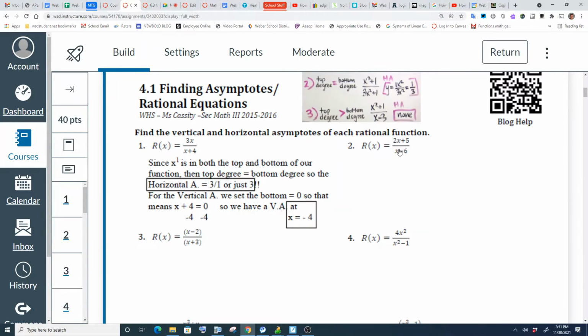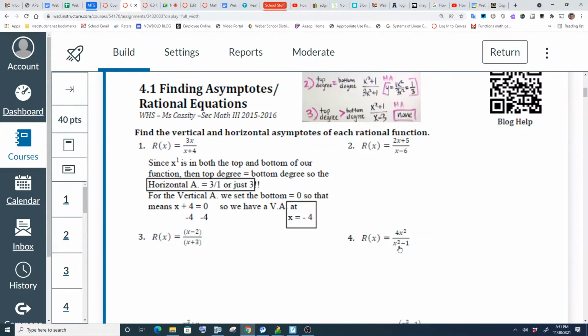Number 2, the x powers are the same. With number 4, bam. And so then number 4, the powers are the same. So it's just 4 over invisible 1. So the horizontal asymptote is just 4.